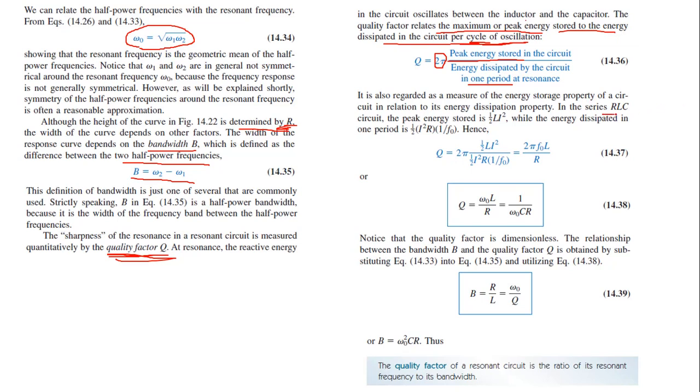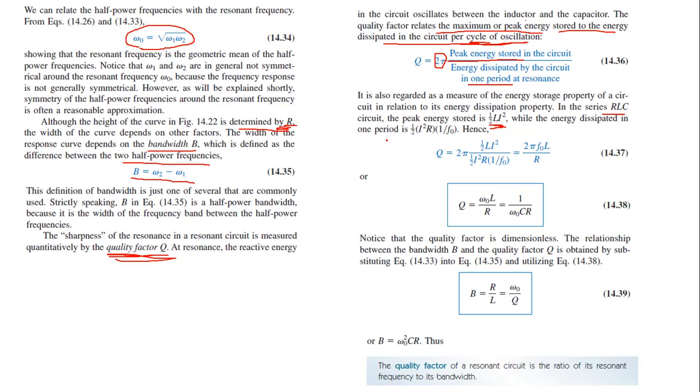So in series resonance, that is in the series RLC circuit, what is the peak energy stored? Energy can be stored in two circuit elements: one is the inductor, another one is the capacitor. Let us consider the maximum energy stored in the inductor. What is the maximum energy stored in the inductor? It is half L i square. While the energy dissipated in one period is, what is the dissipating element here? Only the resistor is the dissipating element.